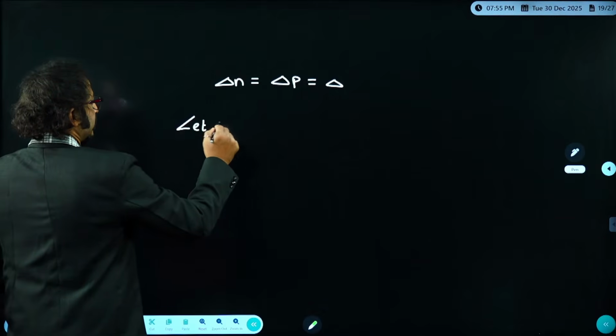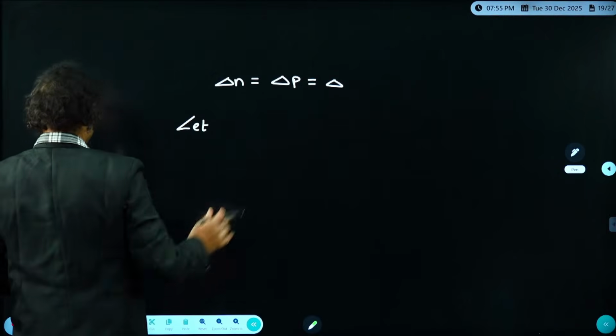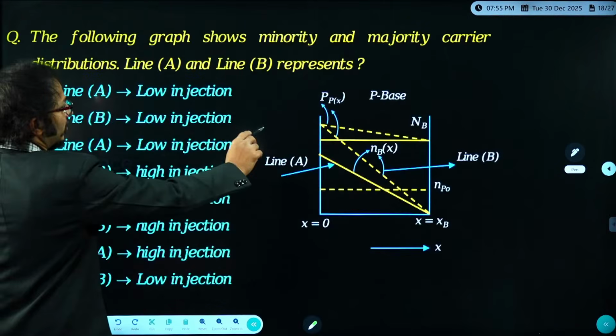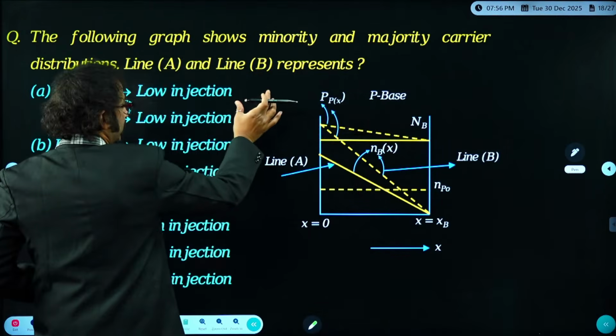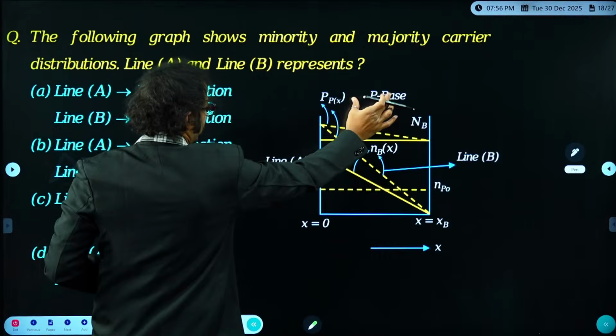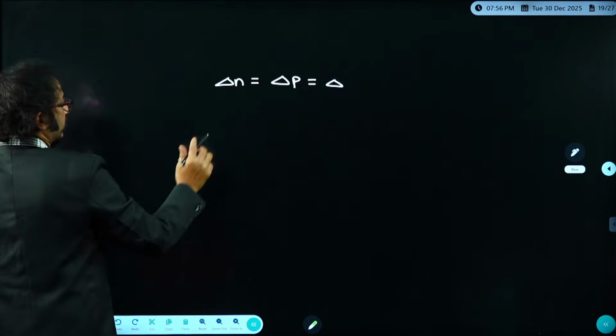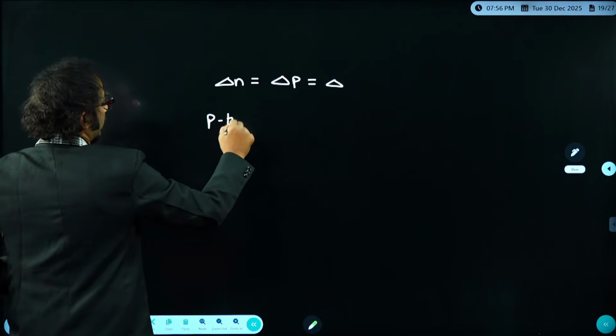Let me say it is p-type, because here it is a base. The examiner clearly specified it is a base, which indicates the left side is the emitter and the right side is the collector. It is a base, so it is clearly a p-type. In the p-type,